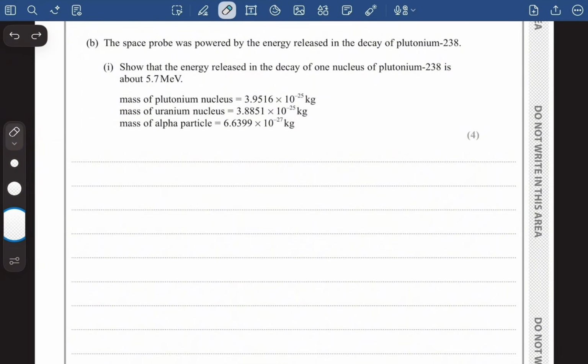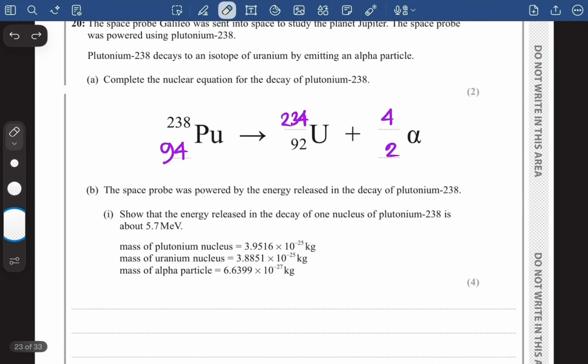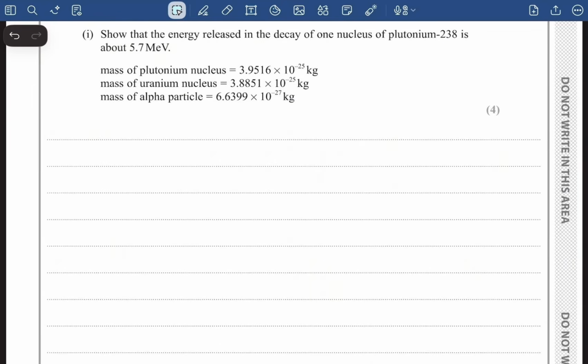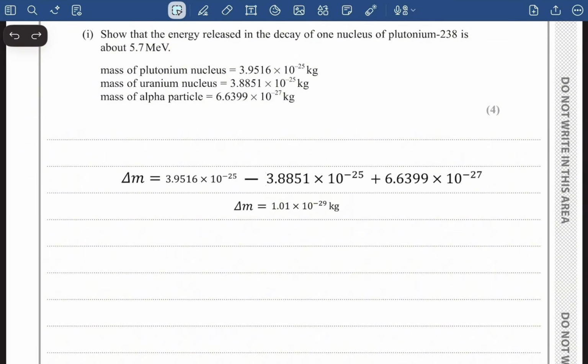Now guys, in radioactive decay, the total mass of the decay products, which is basically the uranium and alpha particle, is going to be less than the mass of the original parent nucleus, plutonium, right? And this difference in mass is basically the mass defect. So let's figure out the mass defect right now. I'm going to subtract the mass of the alpha particle plus the uranium nucleus from the mass of the plutonium nucleus like this, and I will get the mass defect as 1.01 × 10^-29 kilogram.